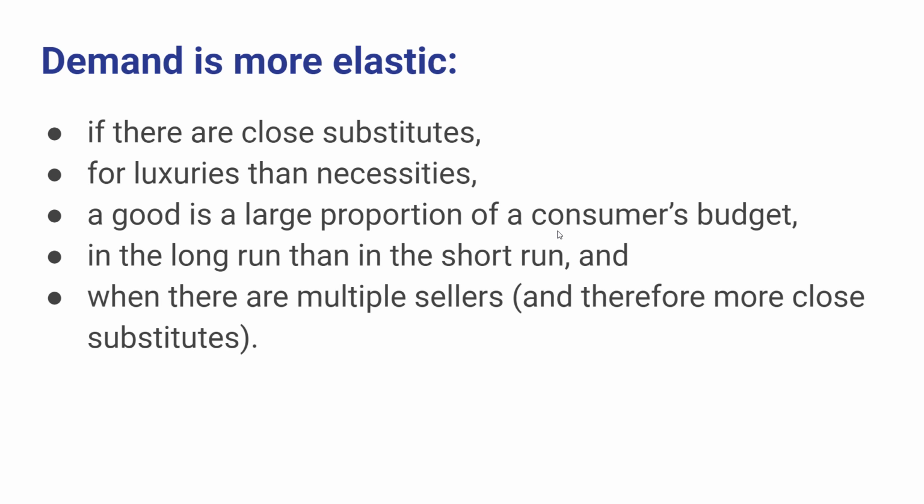Another thing that's discussed in your reading is that demand tends to be more elastic when there's multiple sellers, or alternatively, demand tends to be much less elastic if there's only, at the extreme, one seller. The reason for that, though, ultimately comes down to that first point here, that demand is more elastic when there's close substitutes that you can switch to. If there's only one company selling it, there are not very many close substitutes, and as a result, it's harder for you to replace a good if it's a good that's important to you. So, ceteris paribus, holding other things equal, when there's more sellers for a good, there are more close substitutes, and that's why demand tends to be more elastic in that case.